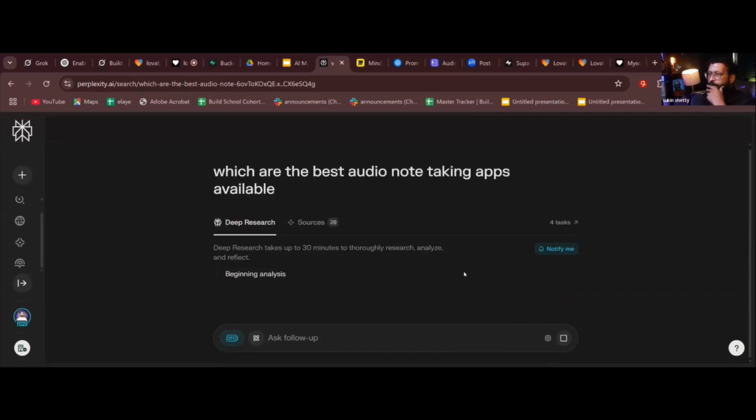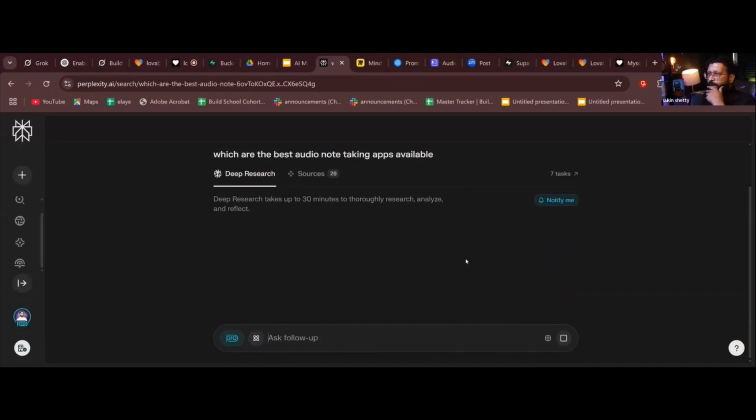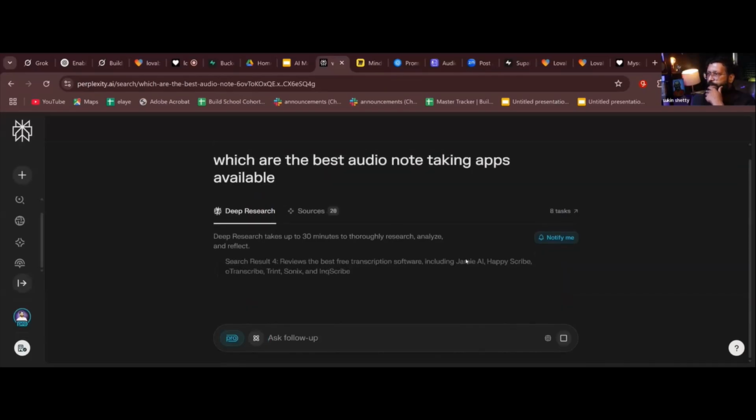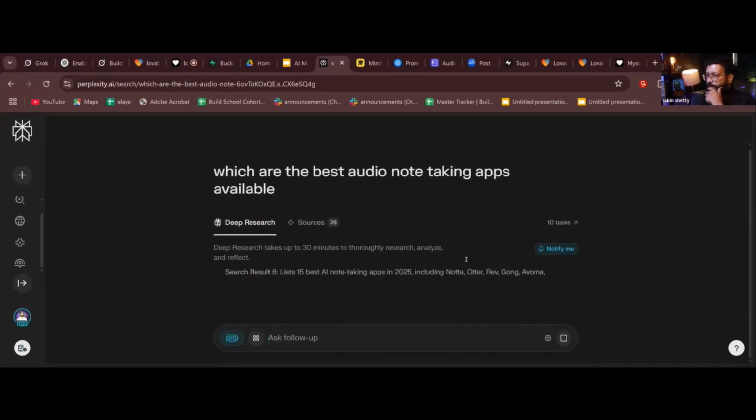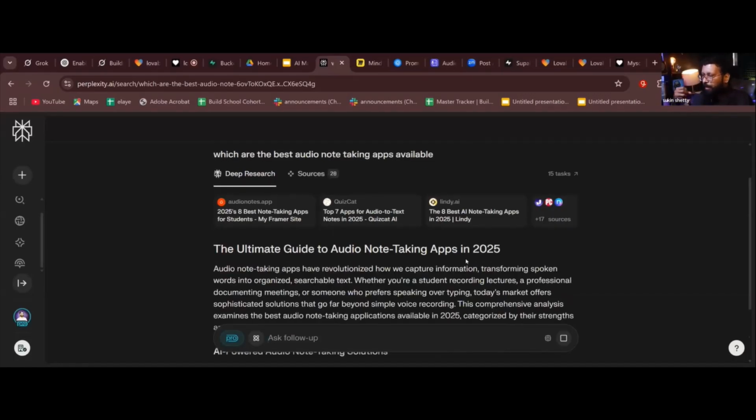Okay, beginning analysis about note taking apps. The difference between Perplexity and ChatGPT: ChatGPT is kind of a conversational LLM, while Perplexity is what most people use to do research like this. So, the ultimate guide to note taking apps.